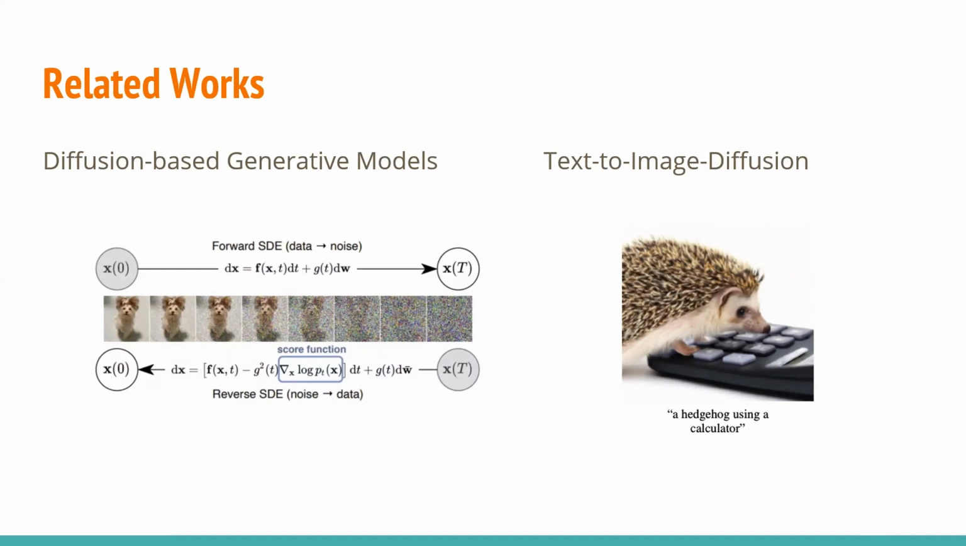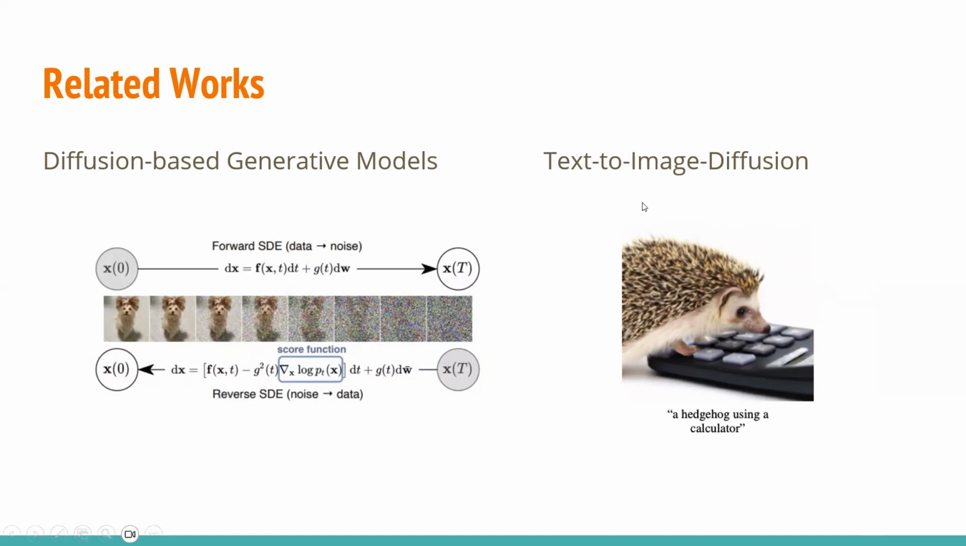DDPMs are particularly effective for image denoising tasks. They can effectively remove noise from corrupted images and produce visually appealing denoised versions. Moreover, DDPMs can also be used for image inpainting and super resolution, among other applications.